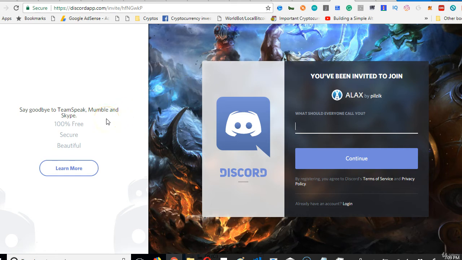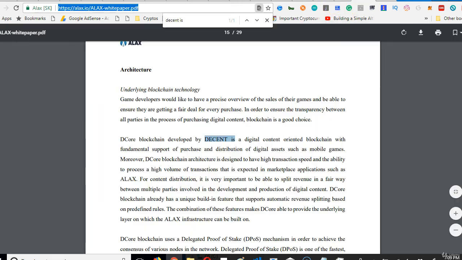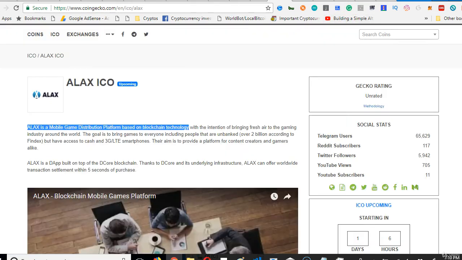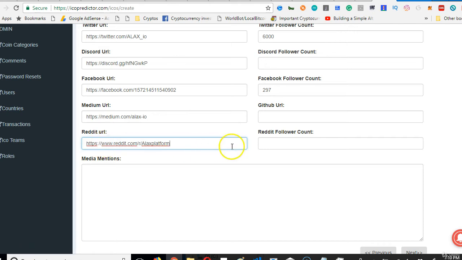So this is Discord, and Discord wants me to sign in before they can show me the number of people on this page. That is a very wrong design. I should be able to see the number of subscribers on this page. So I've just put the URL on ICO Predictor without the count. Then Reddit, they had Reddit, if I remember clearly. They have Reddit with some 117 subscribers. I made it 118 by subscribing to them.